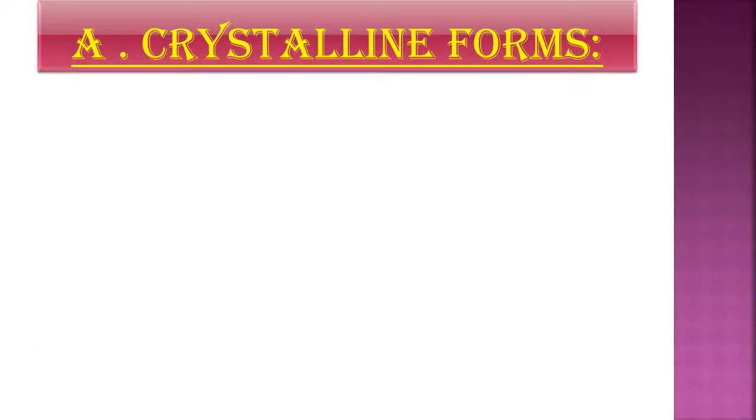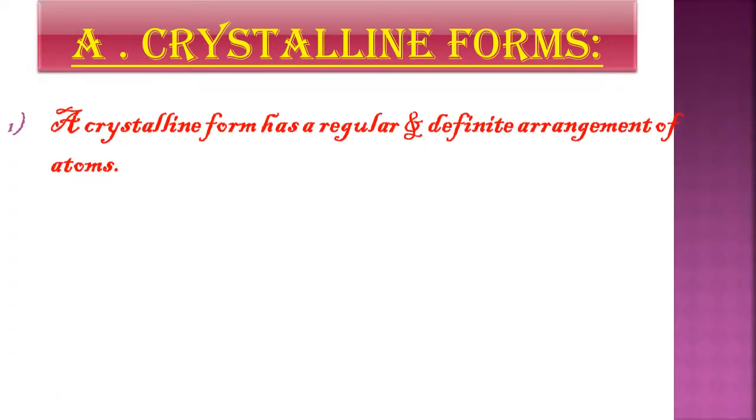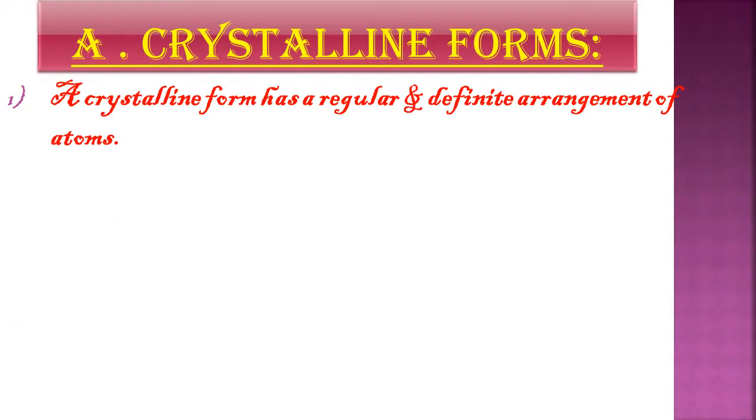So first is the crystalline forms. Now let us understand what a crystalline form is. A crystalline form has a regular and definite arrangement of atoms. If a substance contains carbon atoms, the arrangement of carbon atoms or any atoms is proper and in a definite manner, and they have a proper shape, like a crystal. We can say, like diamond, it has a proper shape.